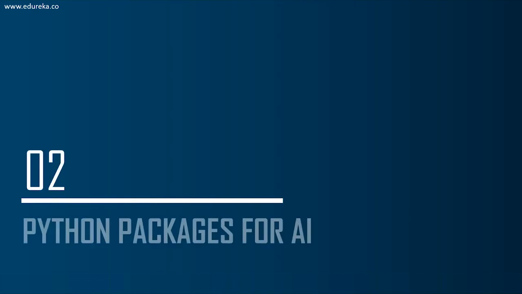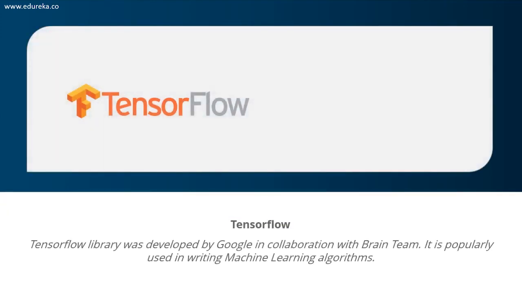Next, I'm going to discuss the different Python packages for artificial intelligence. Now, these are the packages that are specifically for machine learning, deep learning, natural language processing, and so on. So let's take a look at all these packages. So first, we have TensorFlow. If you are currently working on a machine learning project in Python, then you must have heard of this popular open source library known as TensorFlow. This library was developed by Google in collaboration with the Brain Team. TensorFlow is used in almost every Google application for machine learning.